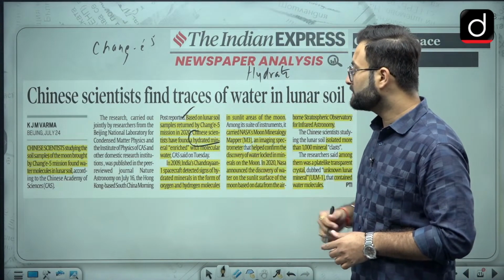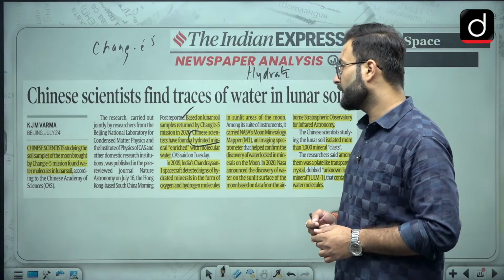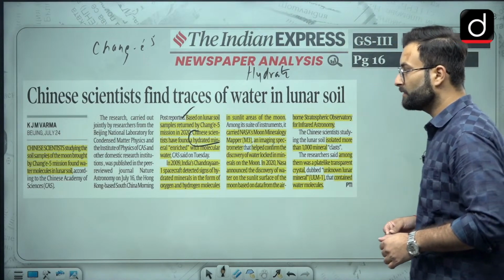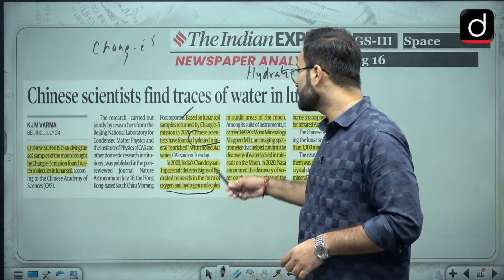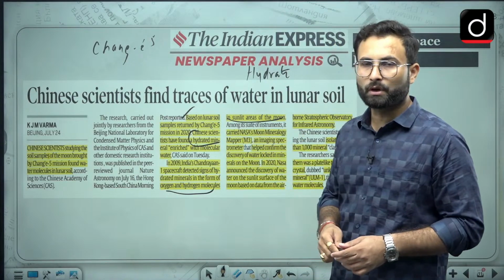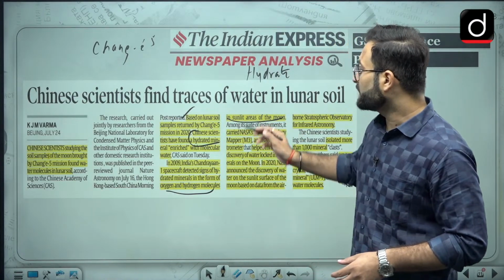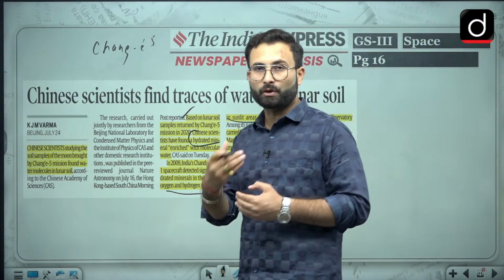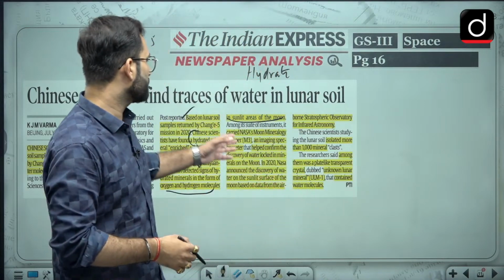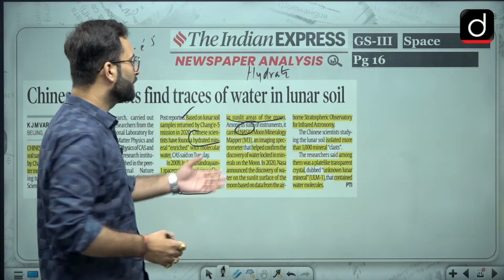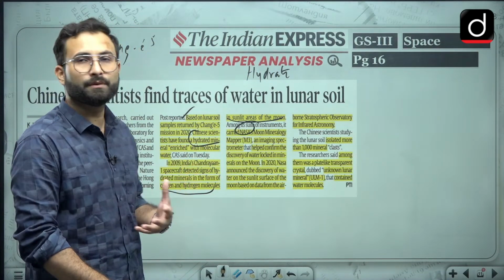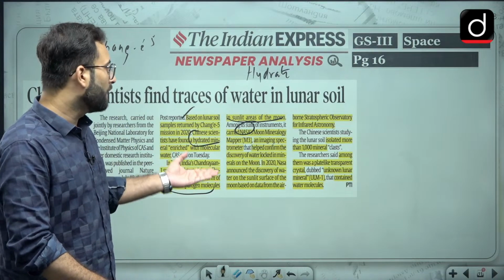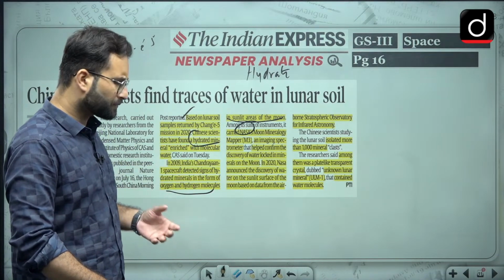In 2009, Chandrayaan 1 spacecraft detected the signs of hydrated minerals in the form of oxygen and hydrogen molecules in the sunlit area of the moon. Okay, we will talk about Chandrayaan 1. So Chandrayaan 1 has actually said that there is water on the moon. After that, there are various expeditions of the NASA, that is Moon Mineralogy Mapper, etc. They have actually proved it that there is water on the moon surface.